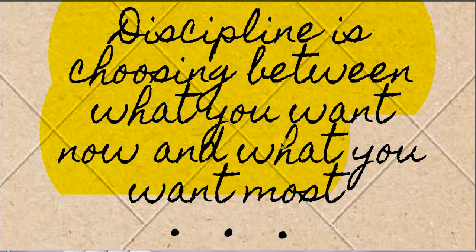So what do we mean by this? Let's say you are on a diet and you decide to eat a piece of chocolate. Obviously, one piece of chocolate doesn't immediately translate to gaining weight, but it sets a precedent that over the long term does change your body in such a way that it reflects your preference for what you want now, not what you want most. So each time you make a choice that favors instant gratification, your behavior signals that you have weak motivators. And if your reasons why were strong enough, you would be less likely to go with what you want now. And this is so true for UPSC.